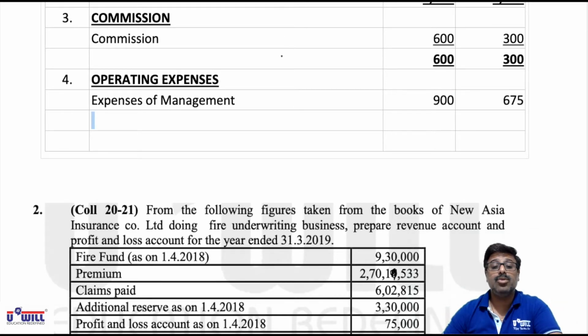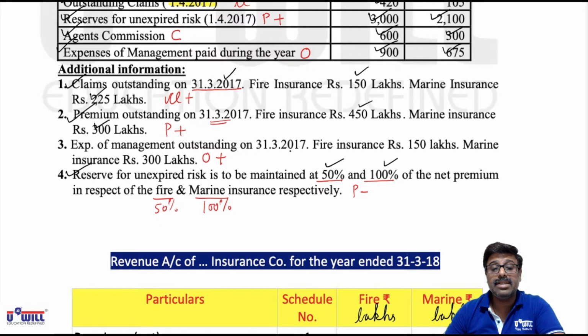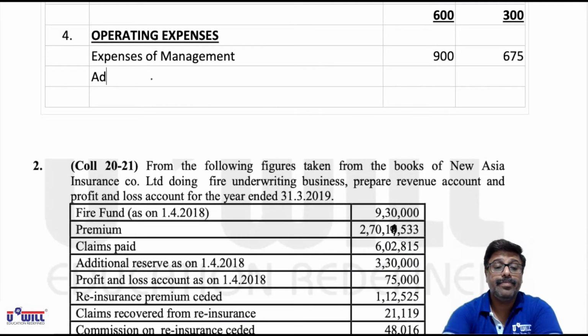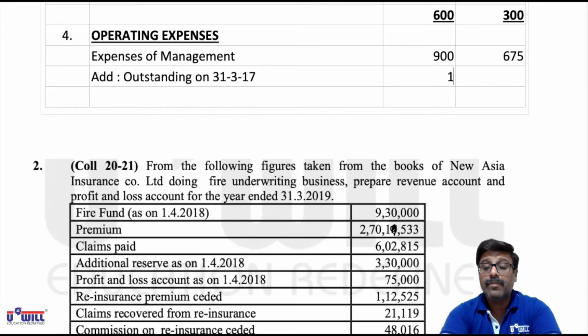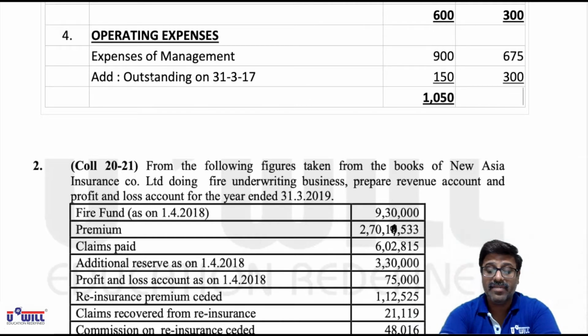Now other items marked as O in adjustments. So adjustment 3 is only remaining, where outstanding is given on 31/3/17, 150 and 300 lakhs that we have to add. So all of you look at this third adjustment, outstanding on 31/3/17, 150 and 300 lakhs we have to add. So add outstanding on 31/3/17, 150 lakhs and 300 lakhs we will add. And then total amount that will appear in revenue account will be 900 plus 150, 1050, and 675 plus 300, 975.